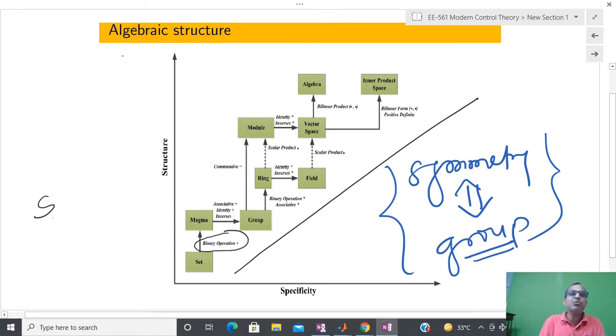It means that if you start from the real numbers, you have to define the operation in such a way that again you land up in the real numbers only. You are not going to leave the set of real numbers. So whenever we are talking about a binary operation, we become very specific. After that, I have other things: associativity, identity, and inverse.